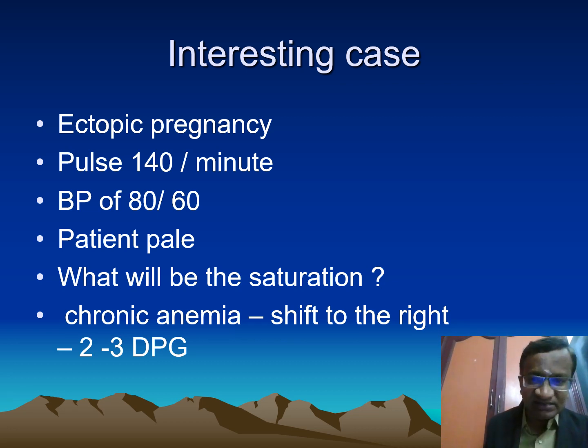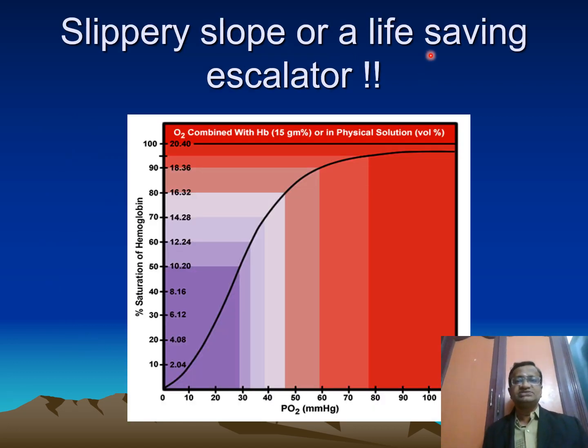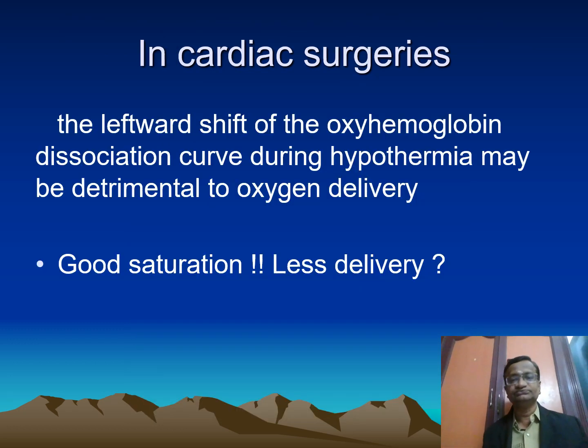So chronic anemia sometimes shifts to the right. Slippery slope or a life-saving escalator. Now, what is this? This slope is slippery. When you come here, tadak, it will fall here. That is what is the slippery slope. When it goes down to 60 millimeters is fine, 90. After you come to 55 PO2, it comes down like this. So it becomes a slippery slope and gets you down. But sometimes if you start oxygenating and it goes up here to 60, it's a life-saving escalator.